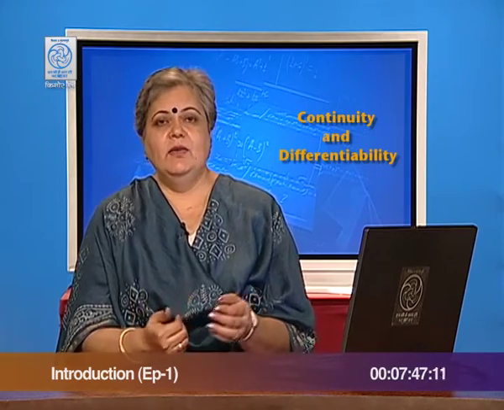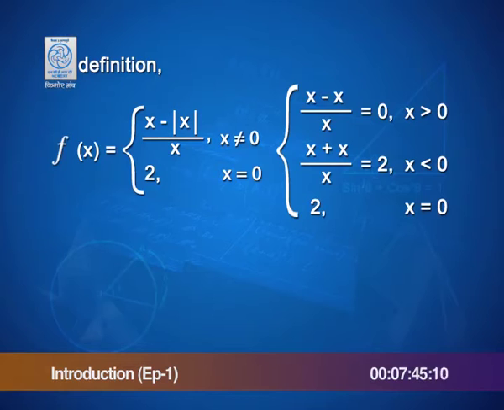So, keeping that in mind, let us redefine our function. For x greater than 0, mod x is x, simplify and you get f x equal to 0. When x is less than 0, mod x takes the value minus x, and therefore it all simplifies to 2. At x equal to 0, the function takes the value 2.